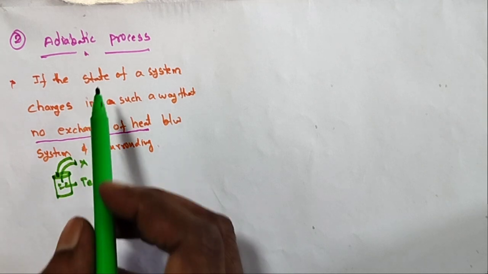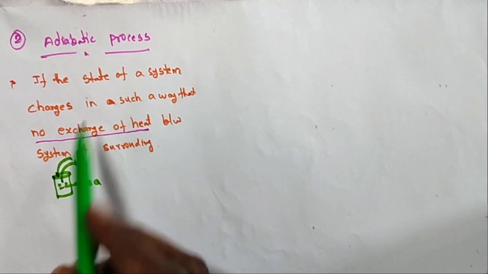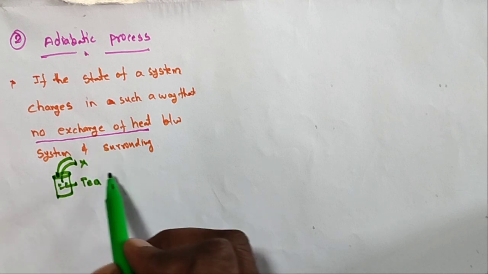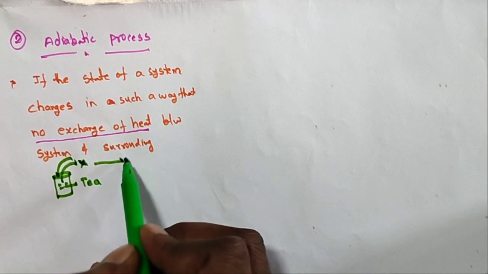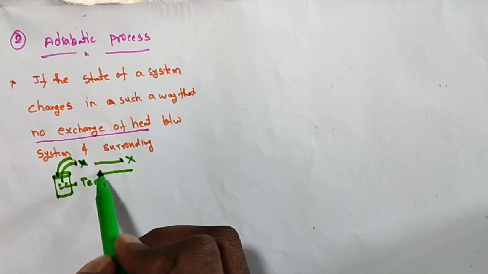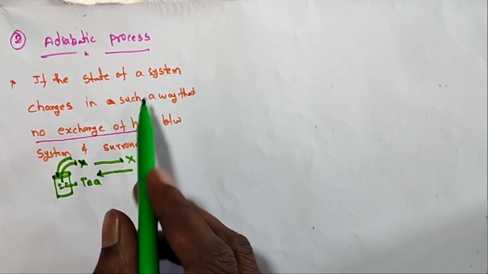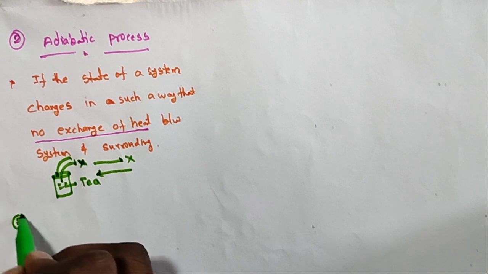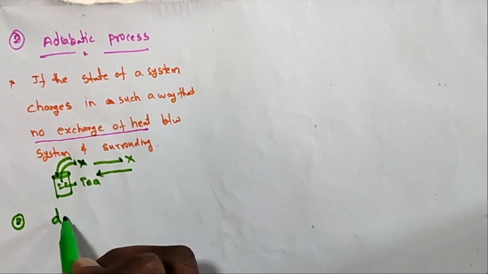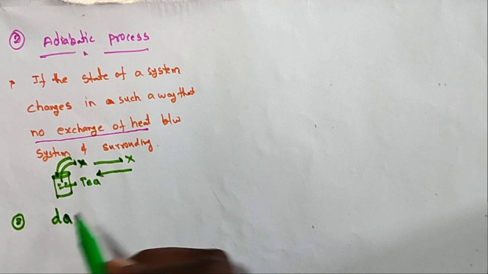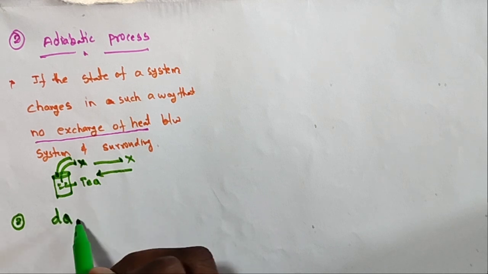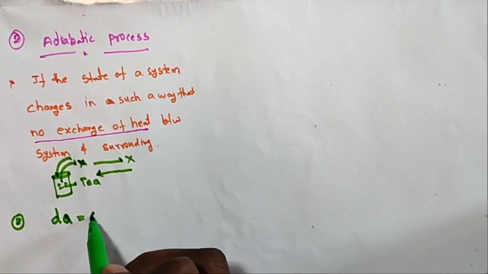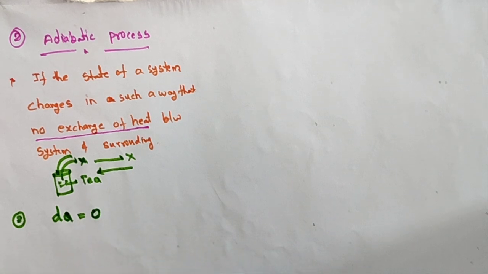So this process is called an adiabatic process. In the adiabatic process, heat is constant, dQ is equal to 0.